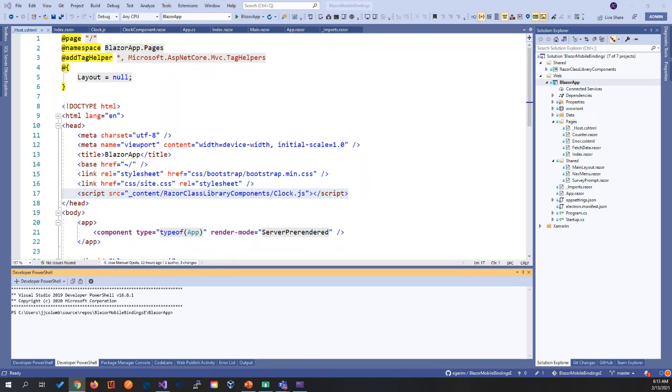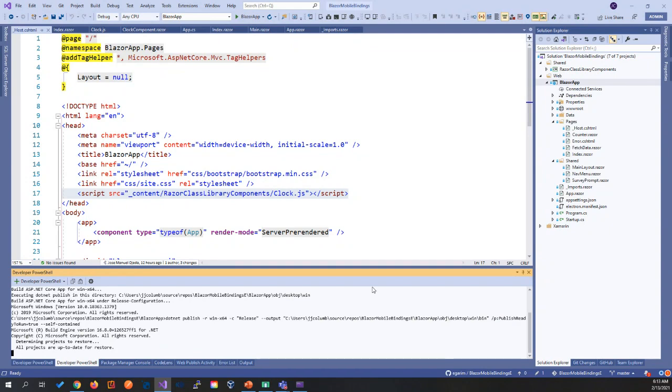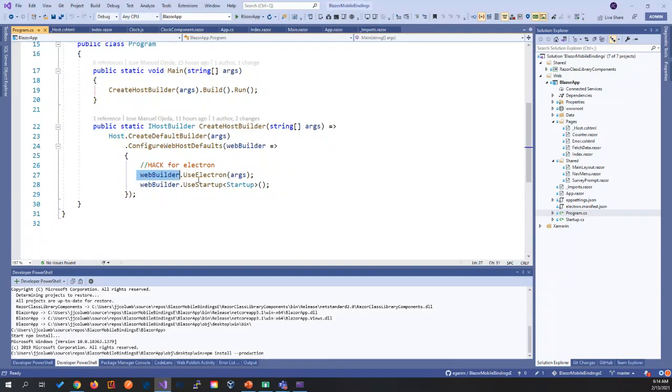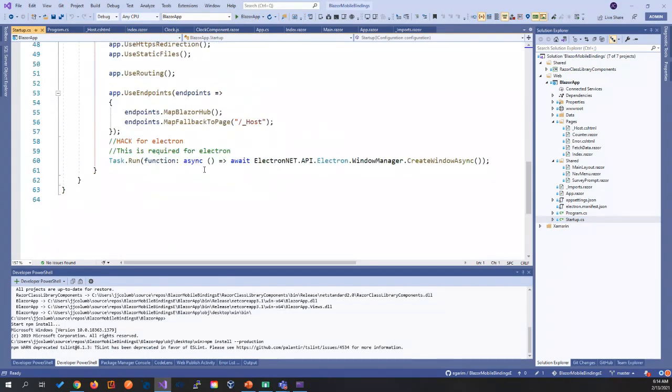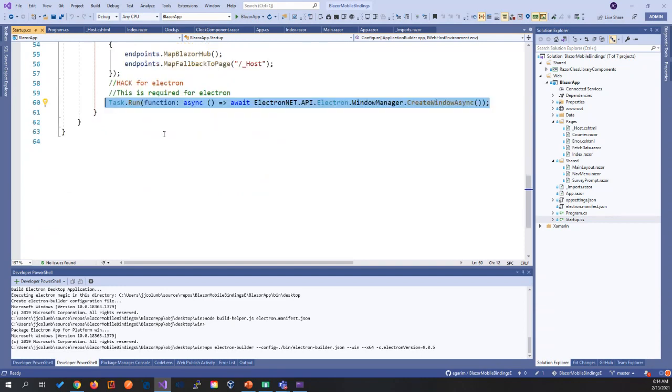We are going to run the command electronize build target win, because I already added the NuGet package. I already included UseElectron, and I already told it to create the window right here. What it does is it won't start the Blazor app until the Electron window gets created.